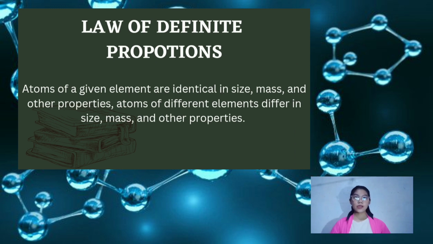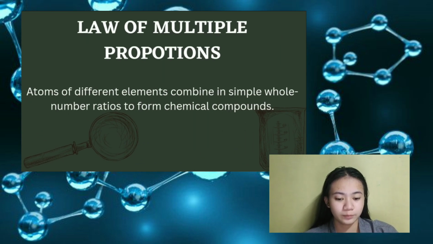The law of definite proportion, also known as Proust's law or the law of constant composition, holds that no matter the source or technique of manufacture, a given chemical compound always includes its constituent elements in a fixed ratio by mass.